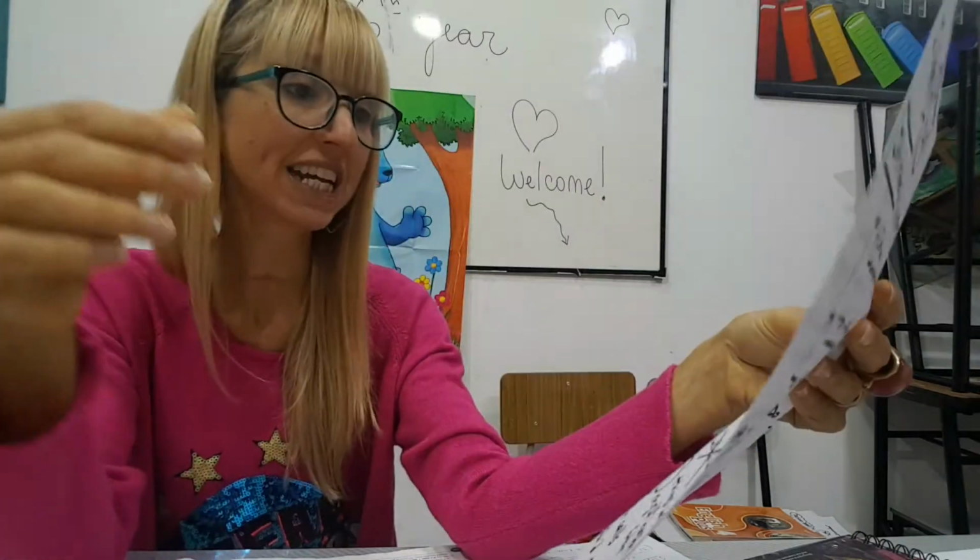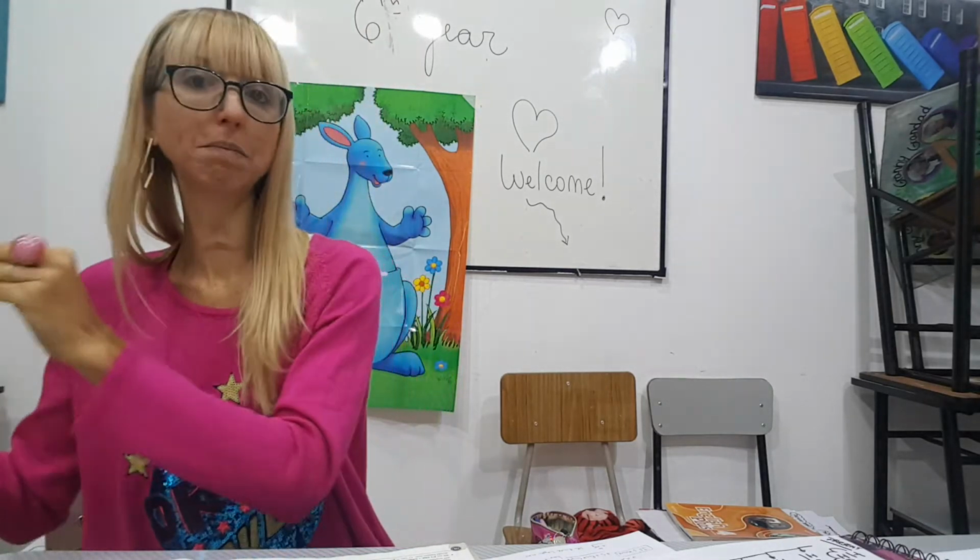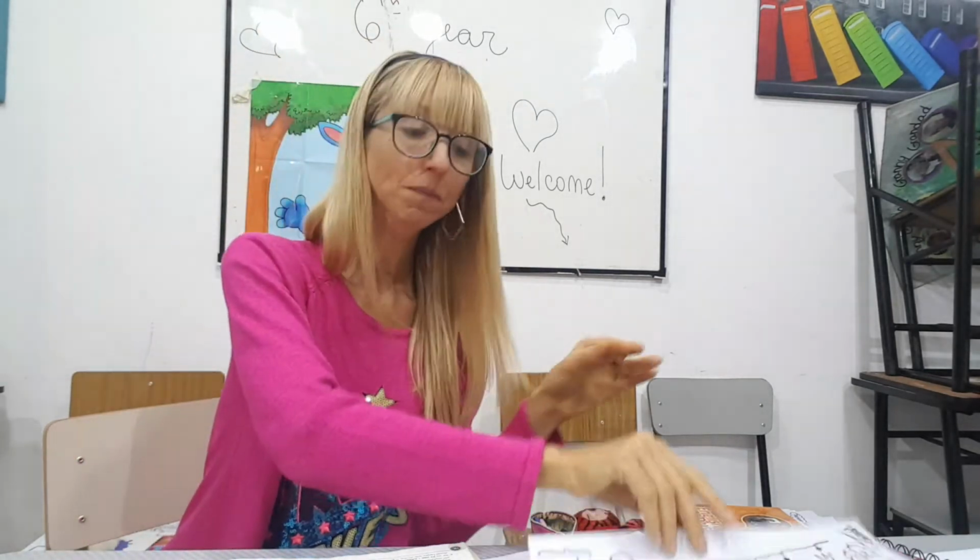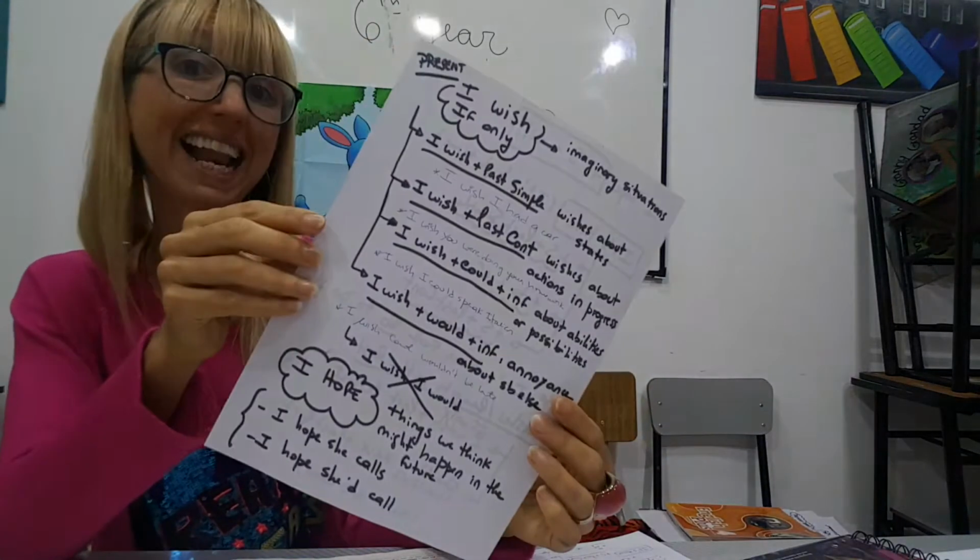And here I wrote, I wish Carol wouldn't be late. It annoys me that Carol is late. So I say, I wish Carol wouldn't be late. I wish you would be tidy. So it annoys me that you are untidy, and I tell you, I wish you would be tidy. It is always about someone else.